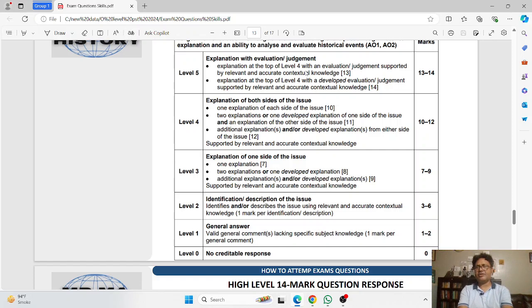Obviously the candidate has to give developed explanation, and the explanation at the top of level 4 with a developed explanation or judgment supported by relevant and accurate contextual knowledge. So basically, as you can see this heading, explanation with evaluation and judgment. Explanation means two explanations from both sides with evaluation and judgment. But I would add here developed. As you can see here, in italic, the word developed